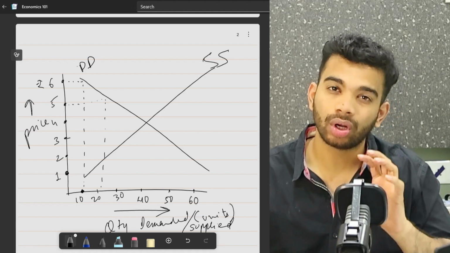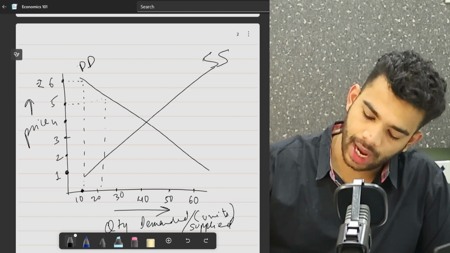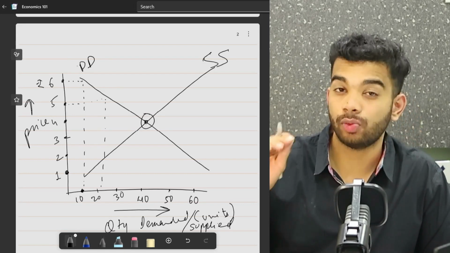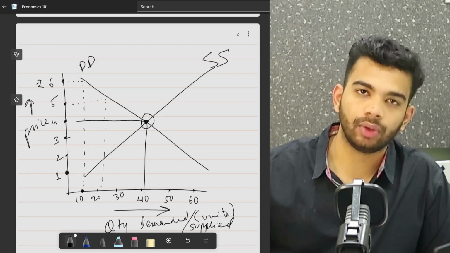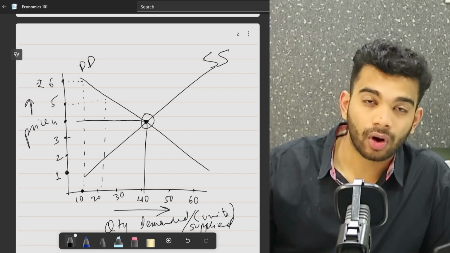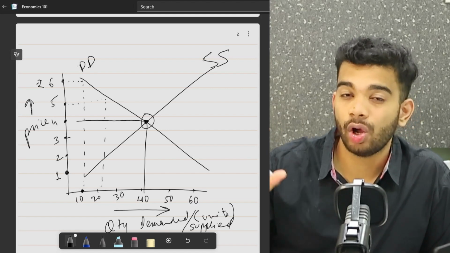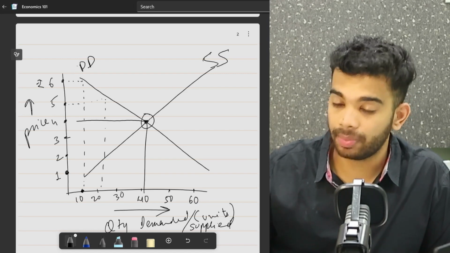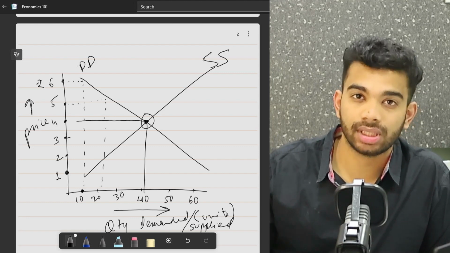And now I want to come to the most interesting aspect of the discussion. The real magic happens at the juncture of these two curves. And what is happening at the juncture? We get the equilibrium price and we get the equilibrium quantity. And what is this equilibrium? The first important thing is that the equilibrium price is what the market decides the price of that particular good would be, and the equilibrium quantity is the amount of that commodity that will be supplied to the market.